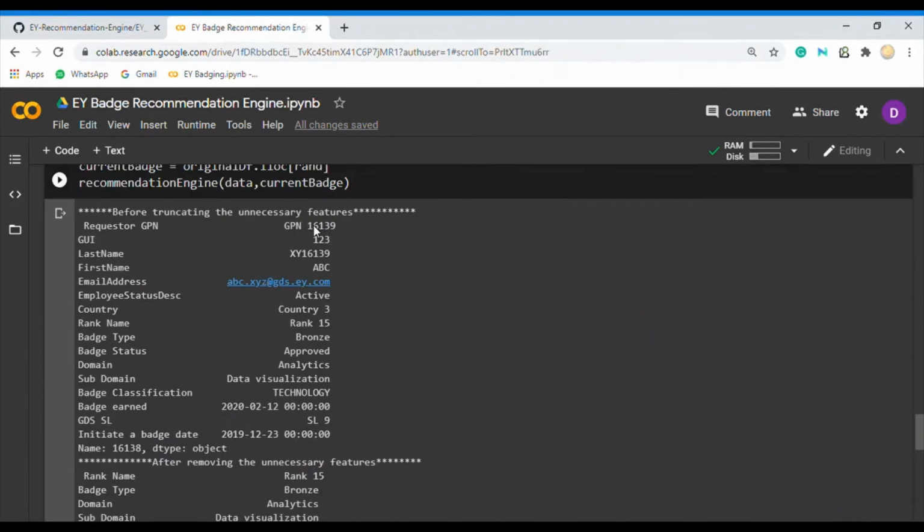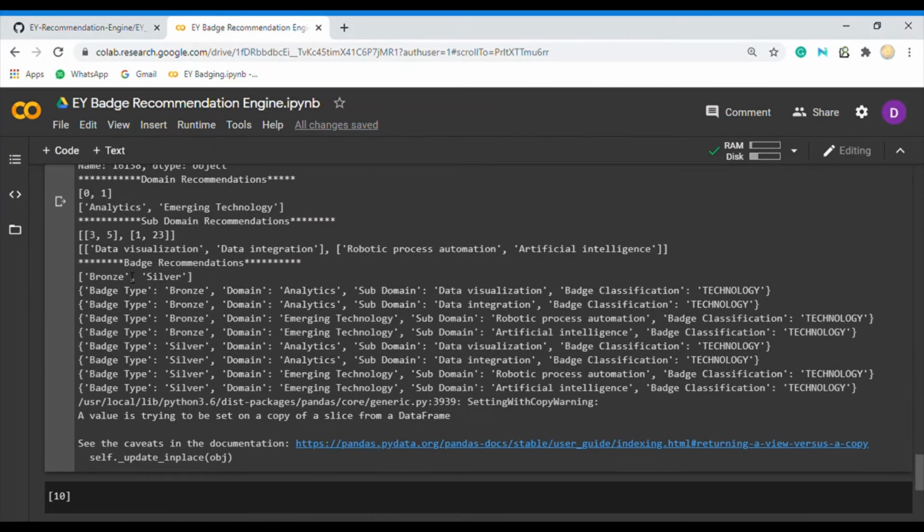the employee with GPN 16139 as an ID has finished a bronze level badge belonging to the analytics domain and subdomain data visualizations. So these are the set of recommendations he gets after finishing the badge.